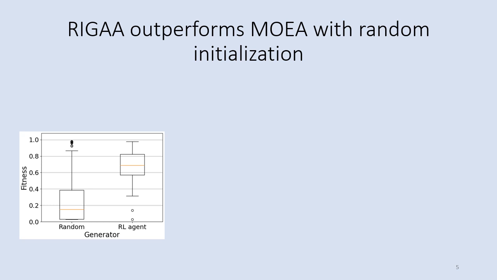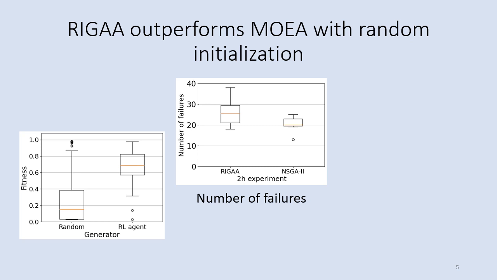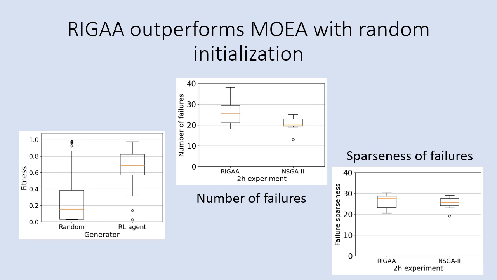In the future we also plan to look into other simplified models such as surrogate models based on Bayesian optimization. Next, we also compared the number of failures revealed with NSGA-II with random initialization and NSGA-II with RL-based initialization, which is our RIGAA approach. We could see that RIGAA found around 24% more failures than NSGA-II with random initialization, while keeping the same level of diversity of the solutions. You can see that the sparseness of failures did not have a statistically significant difference.